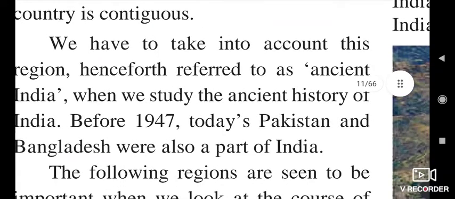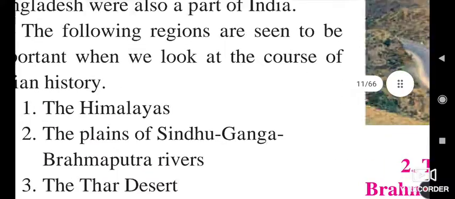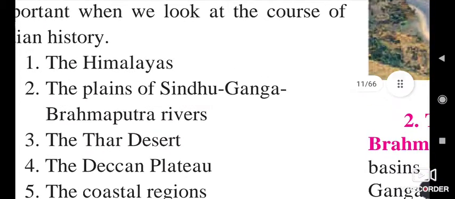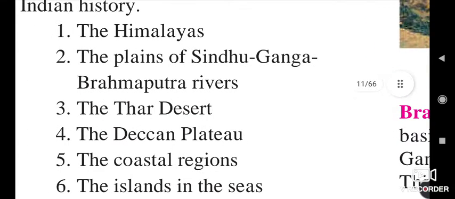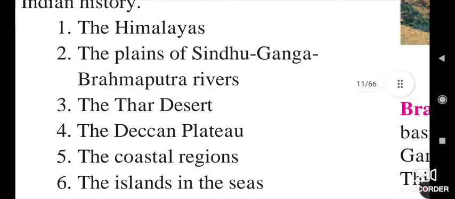So let us go through the different sources through which we get knowledge about the geographical conditions of the nation. The geographical conditions are classified into six points. The first one, the Himalaya. Second, the plains of the Sindhu, Ganga, and Brahmaputra rivers.